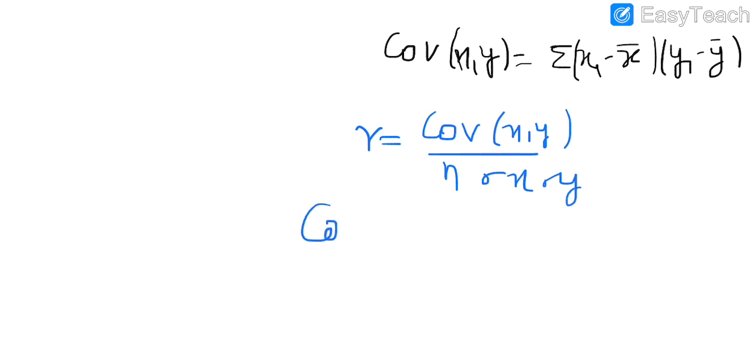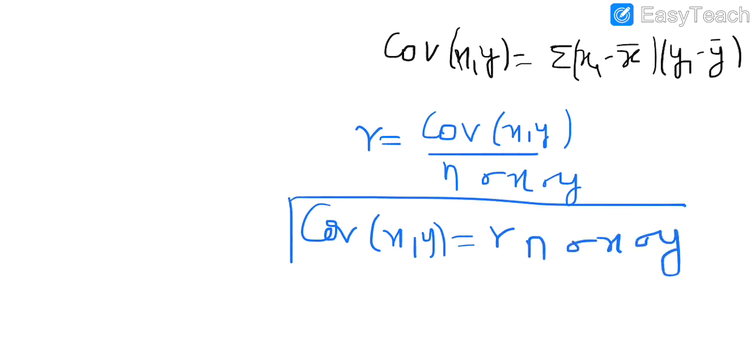So if I find the value of covariance of x and y, it is r into sigma x sigma y. This is very much important.